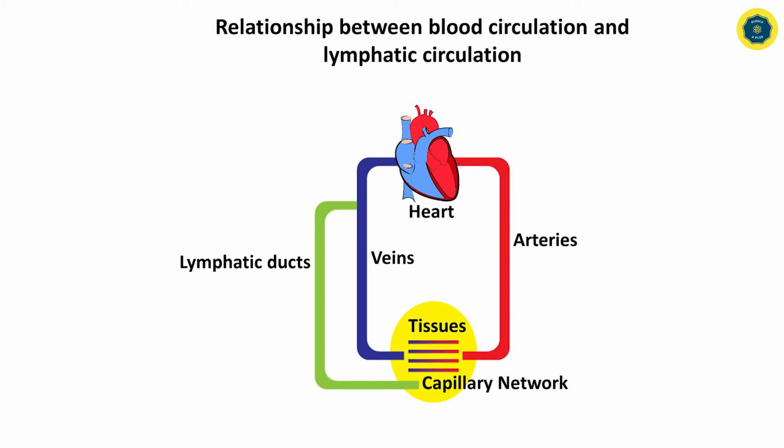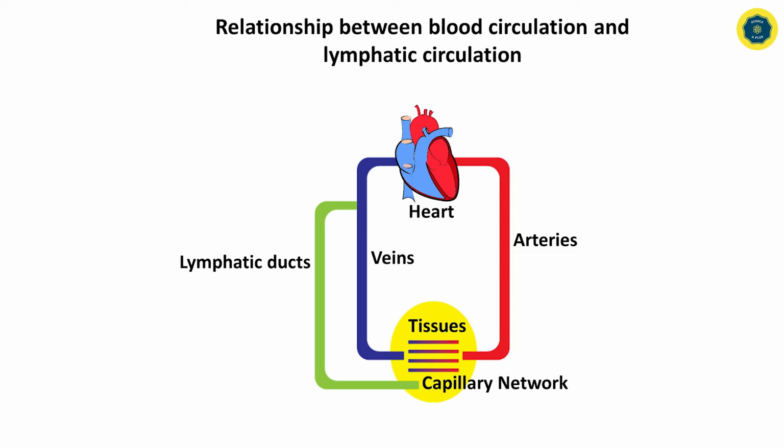You can see the arteries and veins circulate the blood through the heart. The arteries contain oxygenated blood and it goes to tissues because the body cells inside the tissues need oxygenated blood. And also the waste materials inside the tissue cells go to the vein, which carries deoxygenated blood.